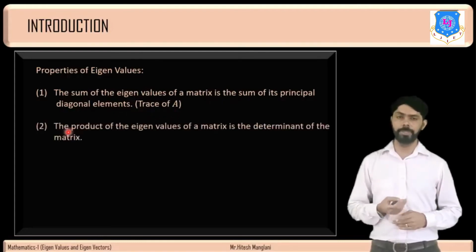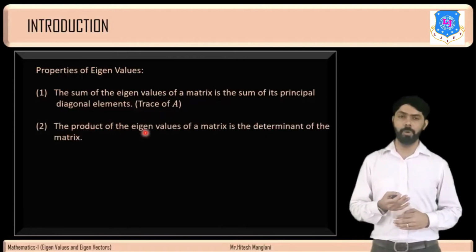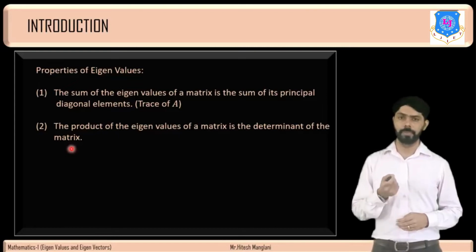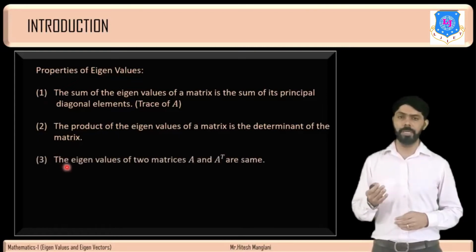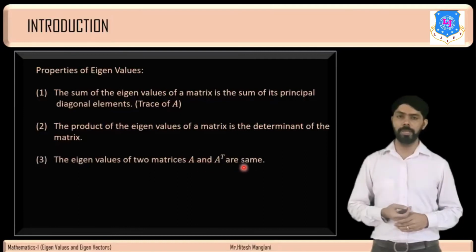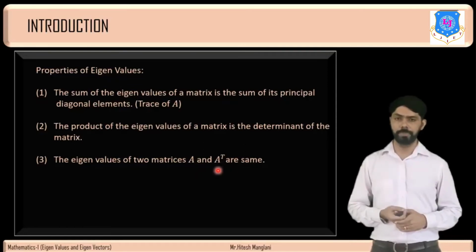Second property: the product of the eigenvalues of a matrix is the determinant of the matrix. Third property: the eigenvalues of the two matrices A and A transpose are the same. So if we find the eigenvalues of A and of A transpose, both are the same.